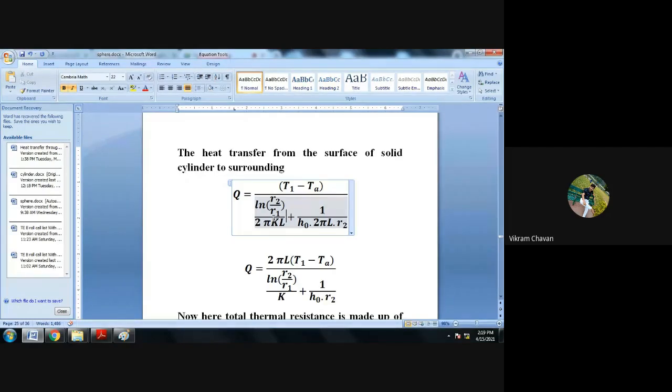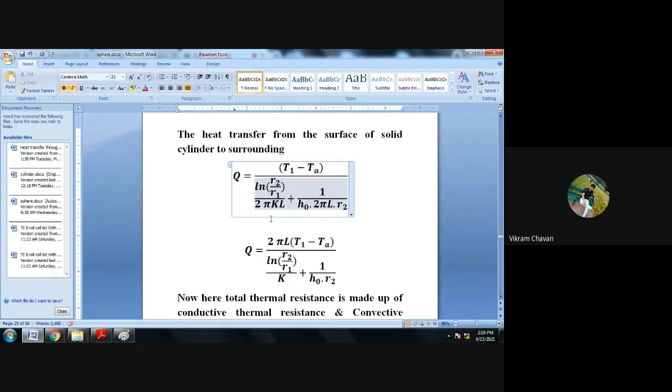So it will become Q is equal to 2 pi L into bracket T1 minus TA whole divided by ln of R2 divided by R1 divided by K plus 1 upon H naught multiplied by R2.